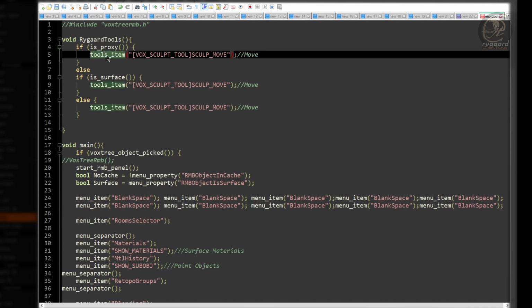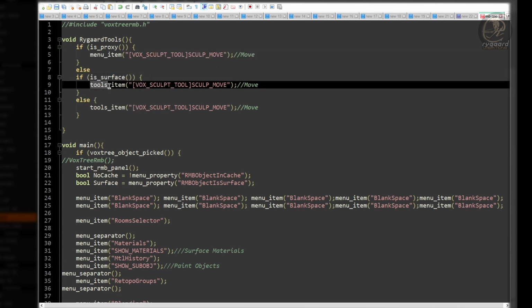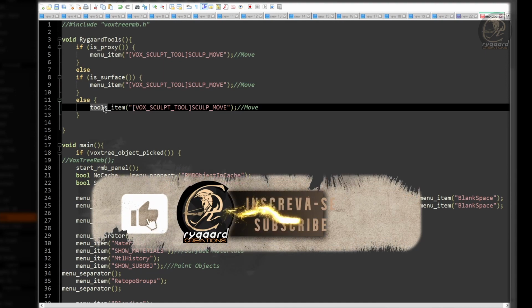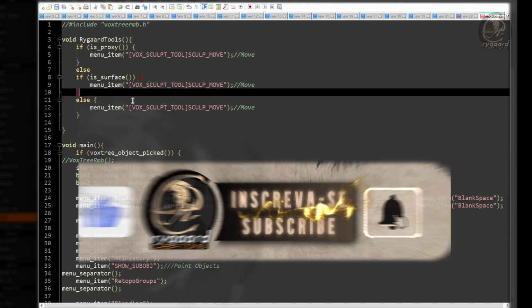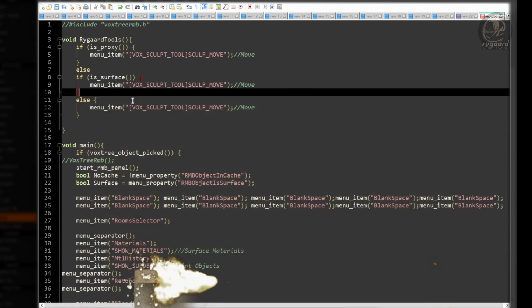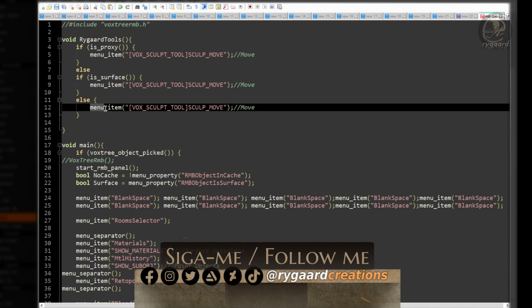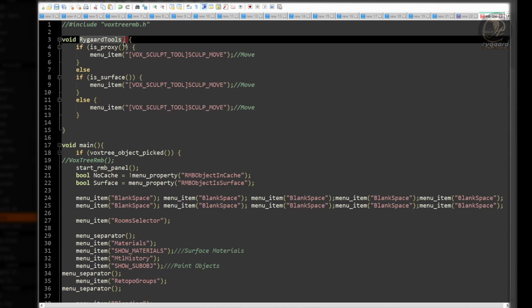So, I'm going to do that now for each of these functions here. Perfect. Now that I have all the functions converted or renamed to menu, I'm going to need to do something else very important regarding the Rygaard tools function.